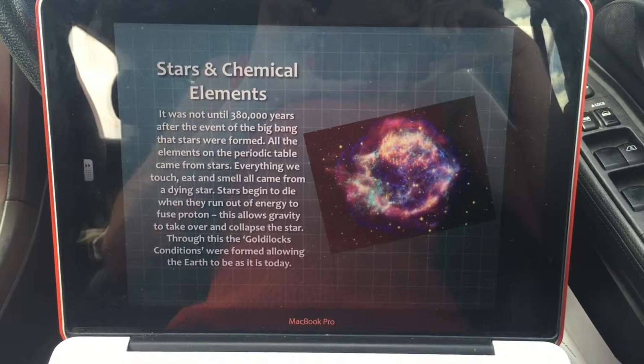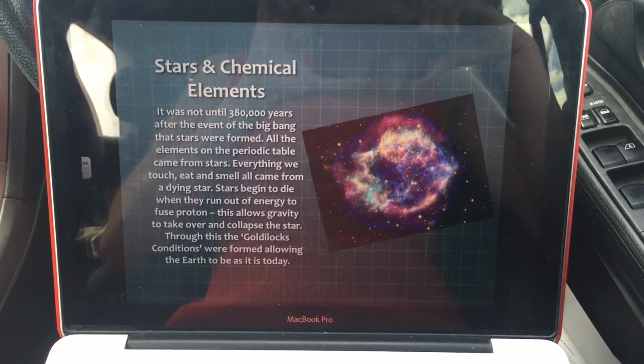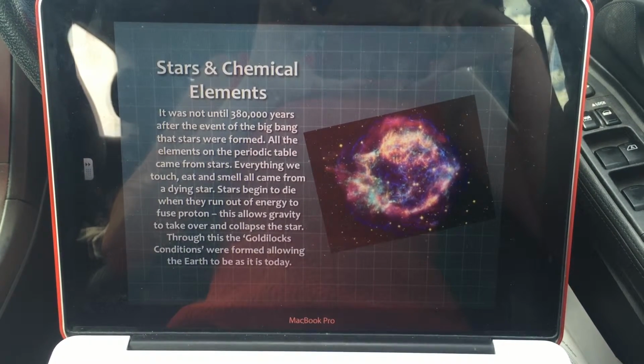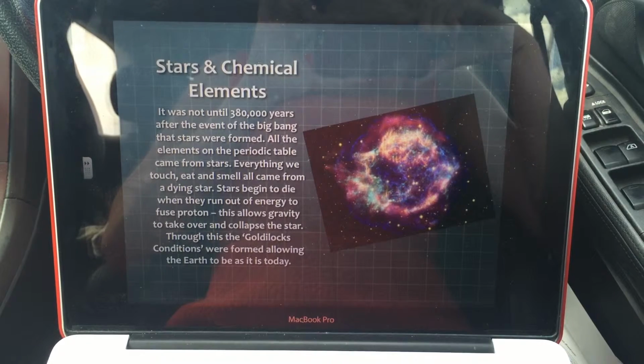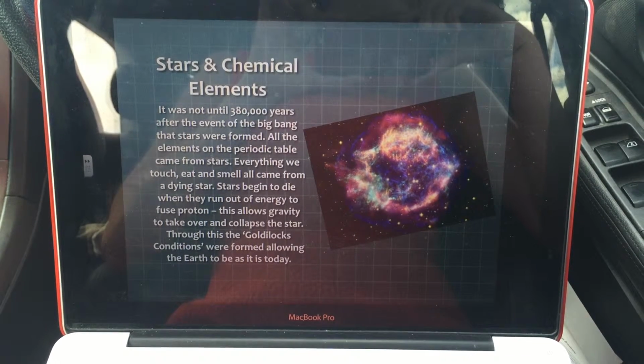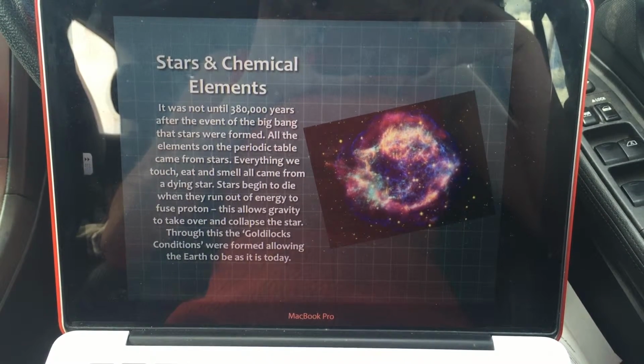380,000 years after the event of the Big Bang, the new universe saw its first stars. Stars were the basis for life, creating all the elements we see on the periodic table. Without stars, everything we have today would not exist, including us.